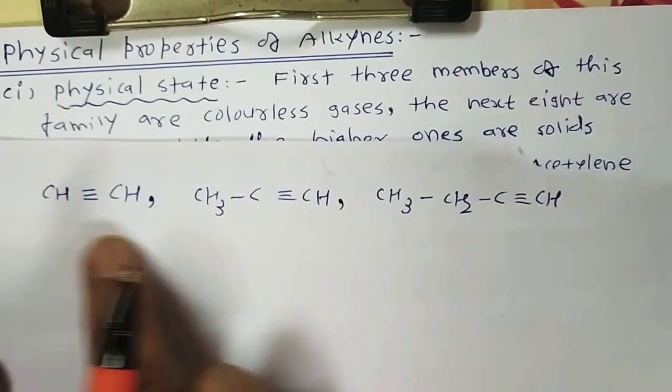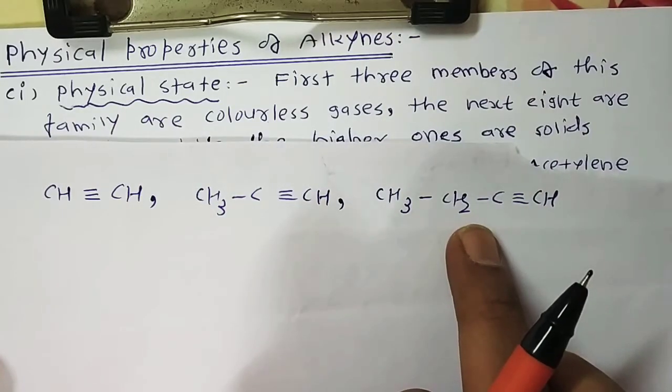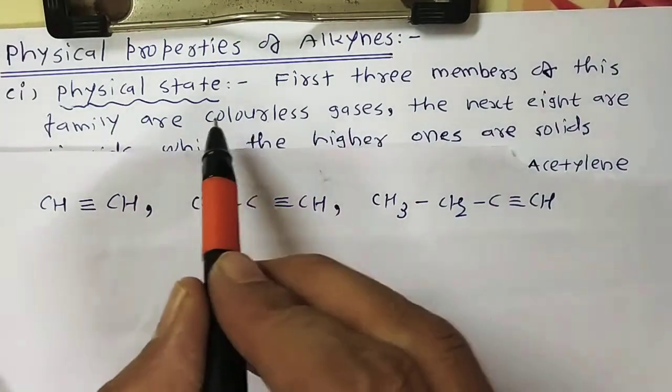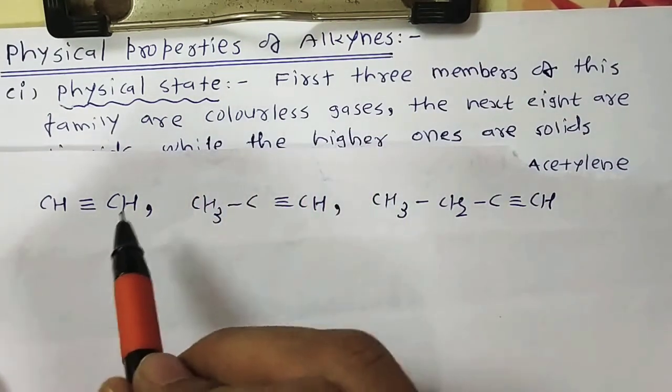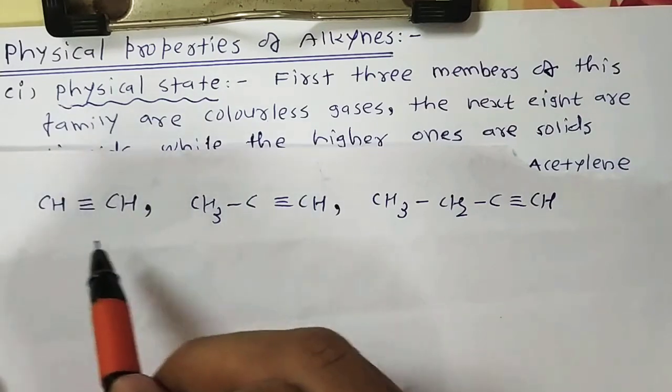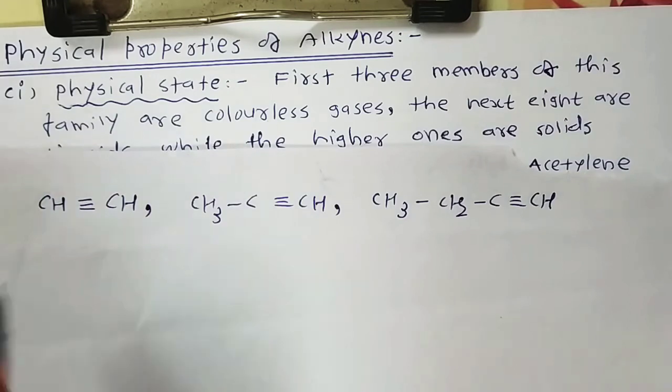So these first three members, ethyne, propyne and butyne, are colorless gases. They are gaseous in nature, because oxyacetylene, which can be used in electric arc welding, is gaseous in nature.